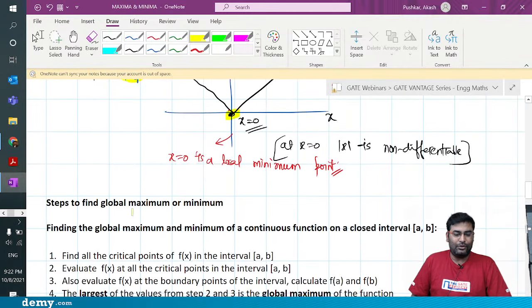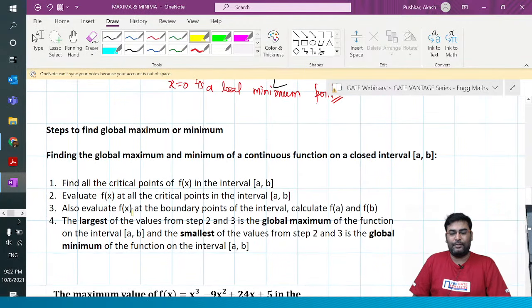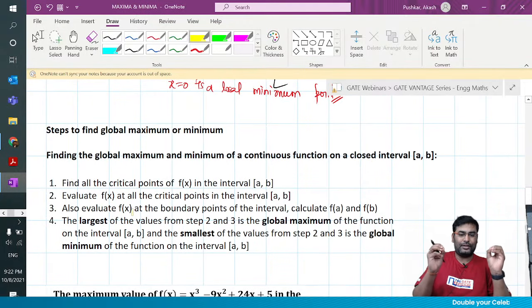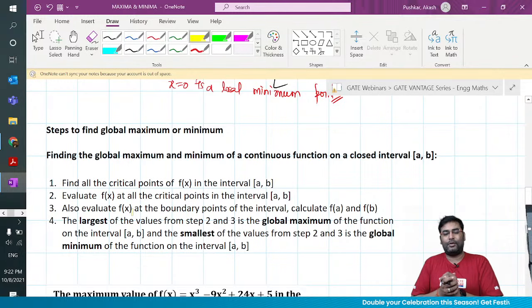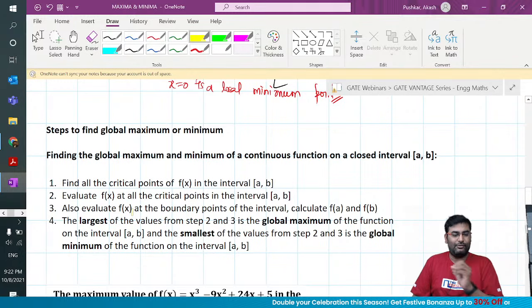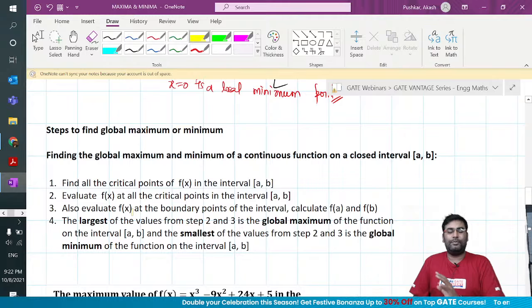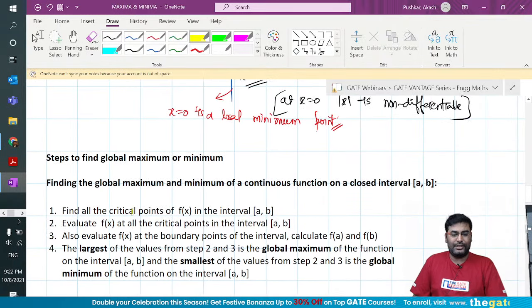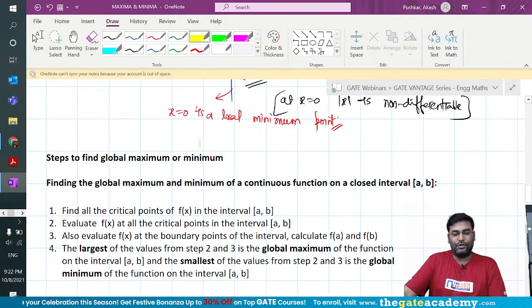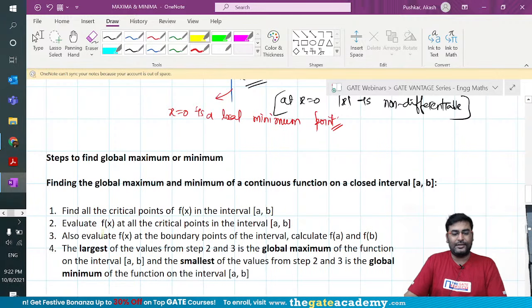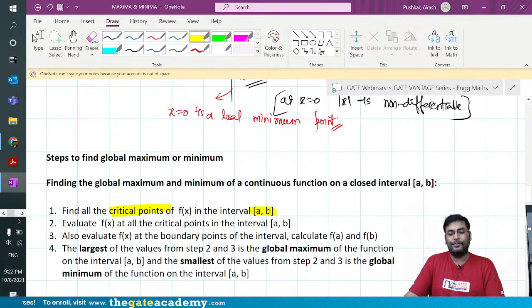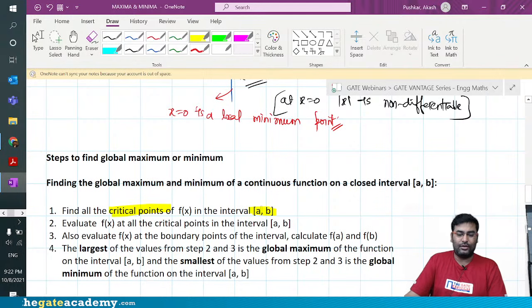Now let me tell you the steps to find global maximum and minimum, and this is going to be, I would say, the Bible for finding maximum or minimum. So please take care of this concept very carefully, else you will miss a question on this. Let me show you on the screen an important thing here. Steps to find global maximum minimum. The first step is to find all the critical points in the closed interval a to b. You have to have a closed interval.